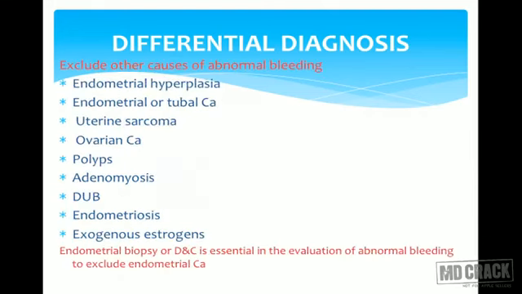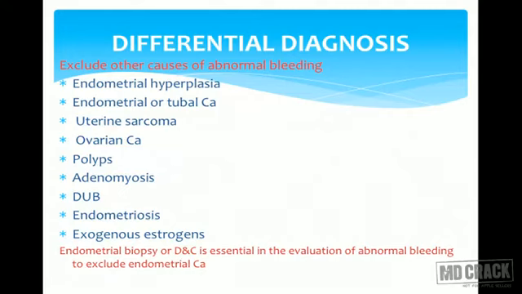Let's see now, when we are investigating, we should exclude these other causes of abnormal bleeding because we know it's a hyperestrogenic condition and fibroid may be the cause of bleeding, but there can be some associated conditions which are important to rule out before we come to the conclusion that the abnormal uterine bleeding is just because of fibroids. So which are these conditions which we need to exclude?